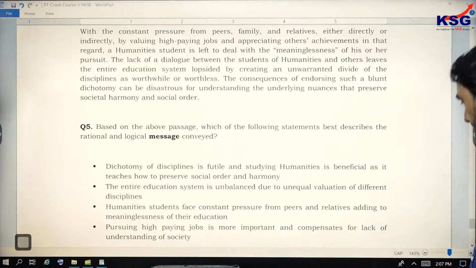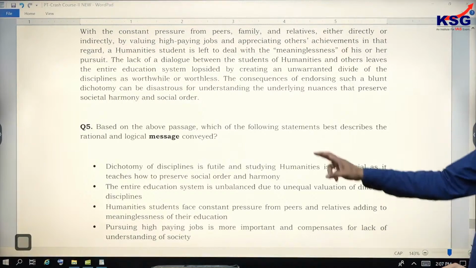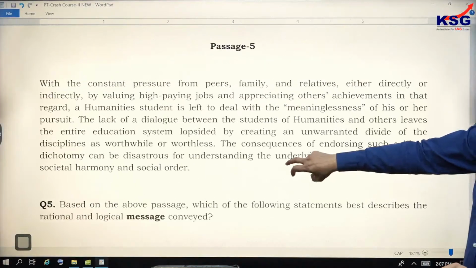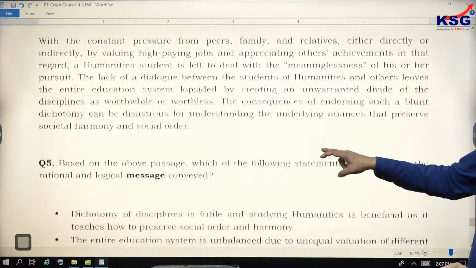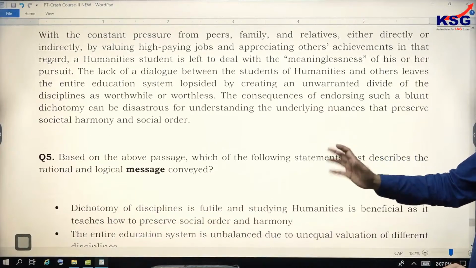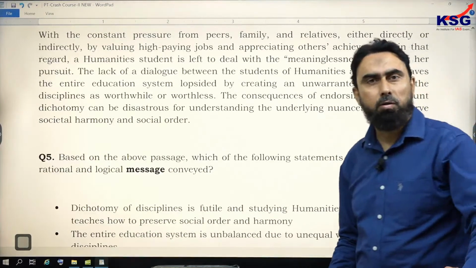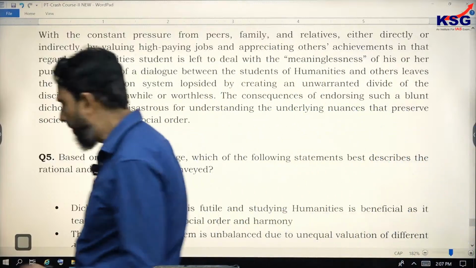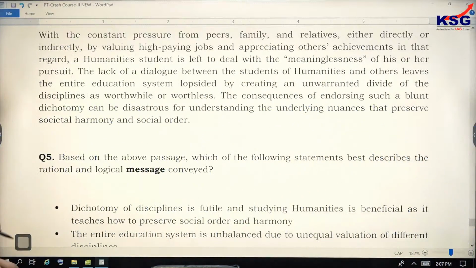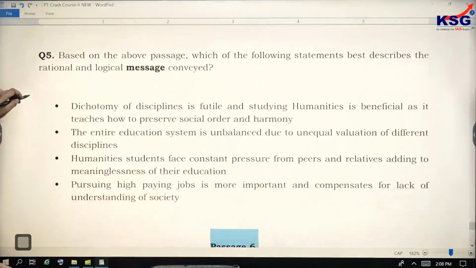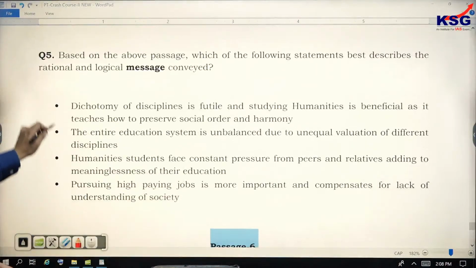Question number 5. Question of message. And as I said, that message is a type of question where the examiner gets the leverage to, in fact, distort the author's point. So here, the correct answer should be passage number 1, option number 1, A option. And why is this correct?